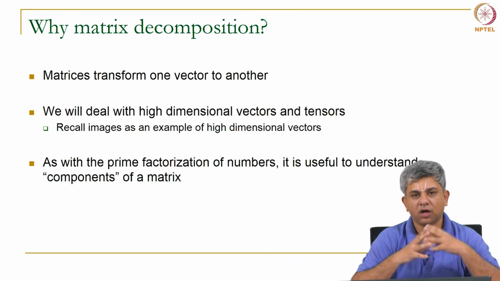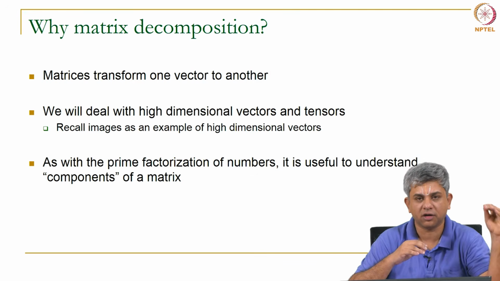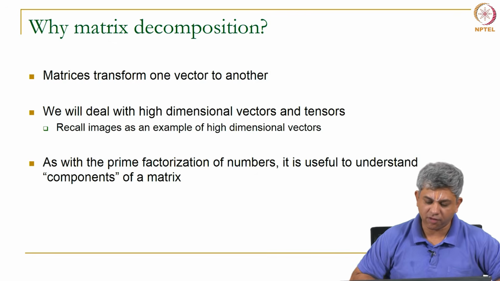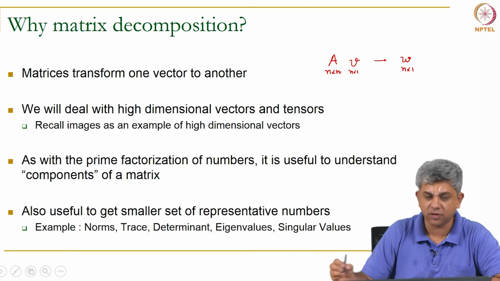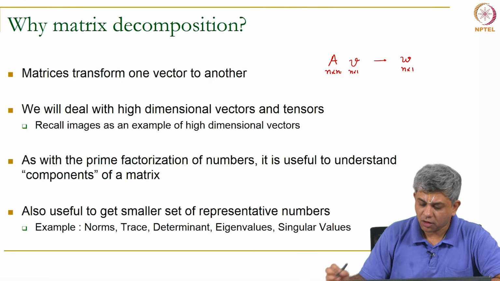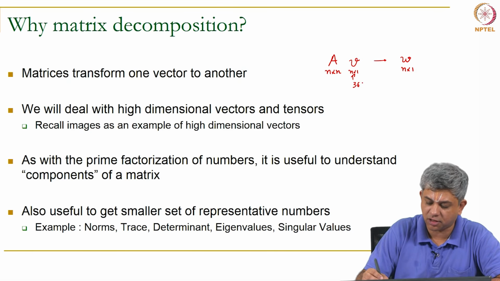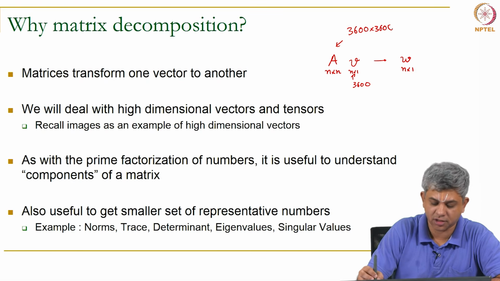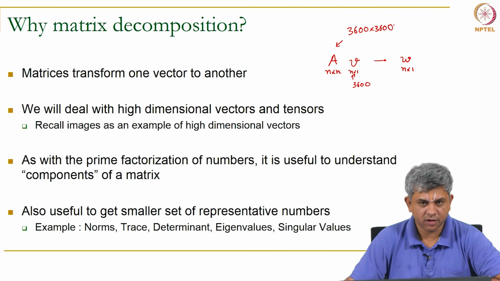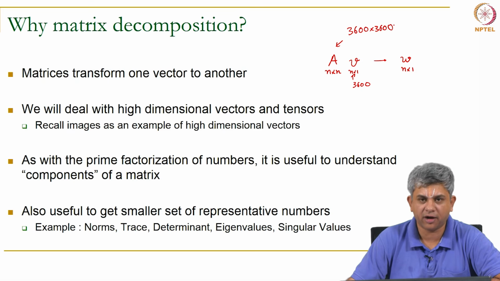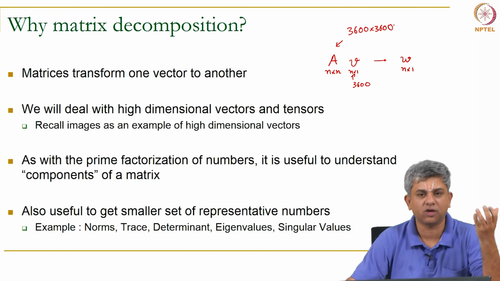So, if you have to convert an n cross 1 vector into another n cross 1 vector, let us say a vector v which is n cross 1 has to go to another vector w, which is also n cross 1, you will have to pre-multiply by a matrix A which is n cross n. Which means if n is 3600, then A is a 3600 cross 3600 matrix. Now, it is usually useful to understand what these components mean, and in its original form it is kind of hard to understand.